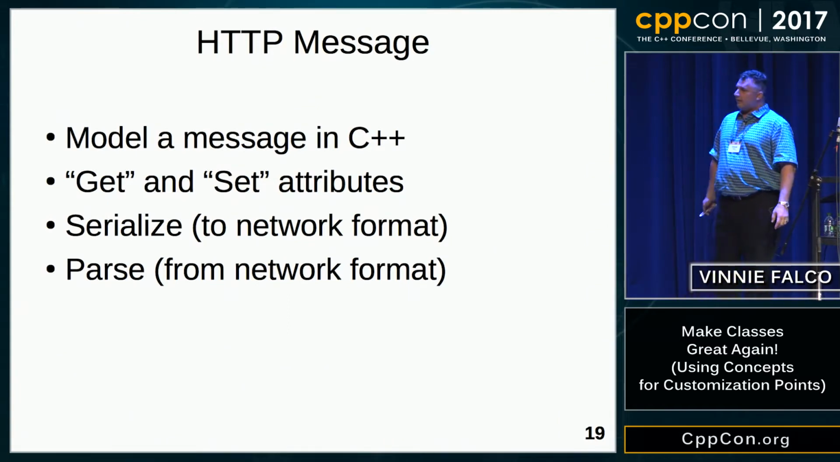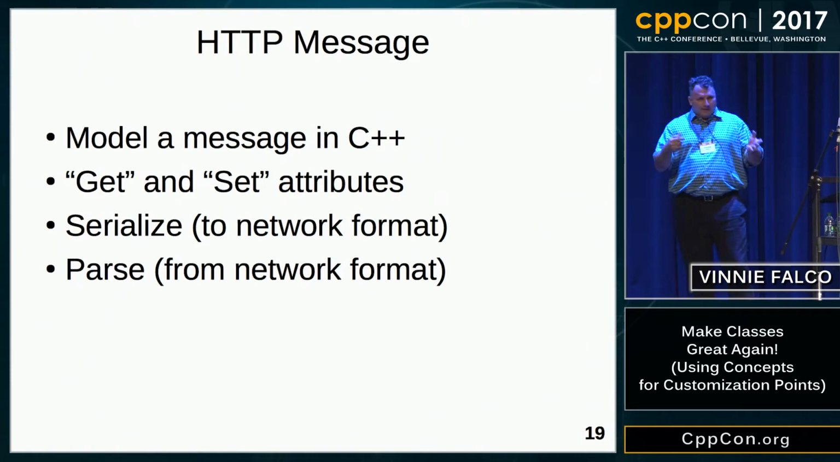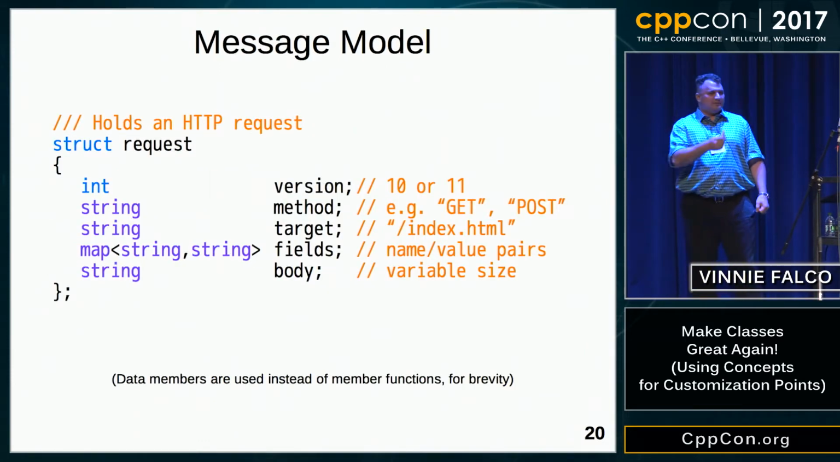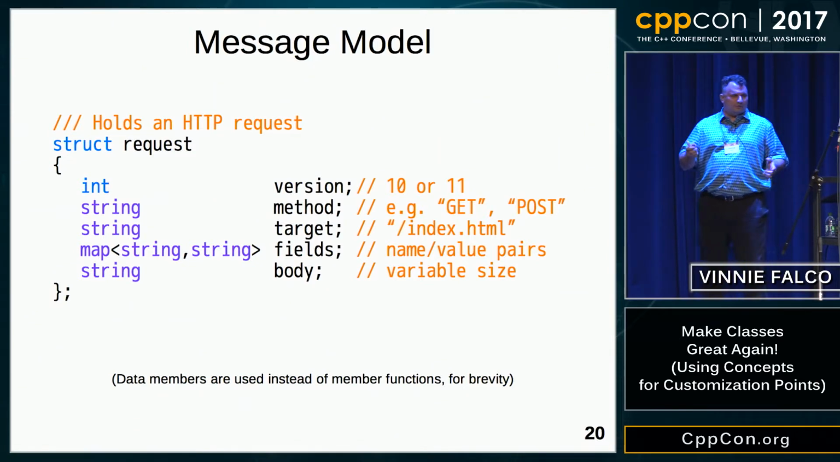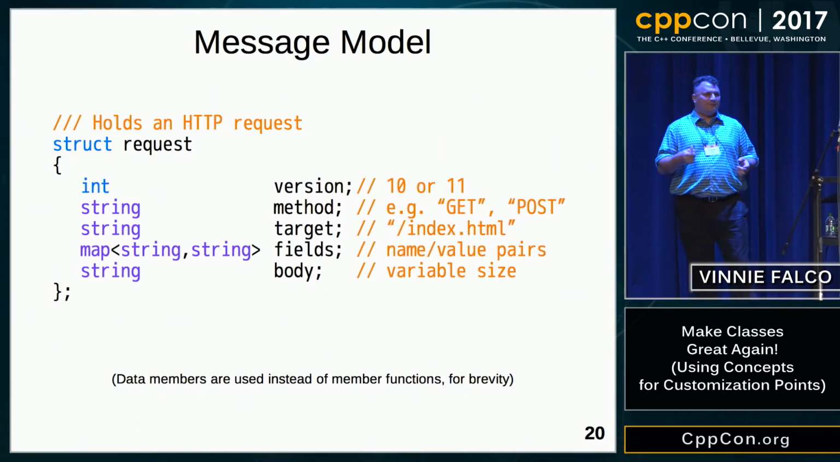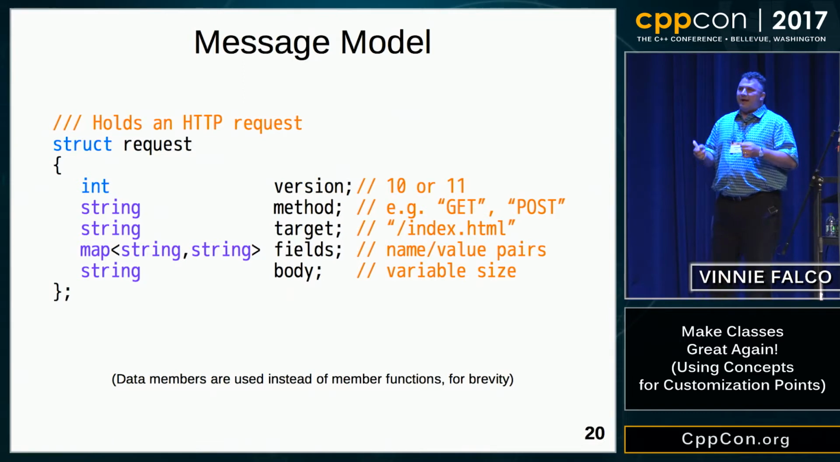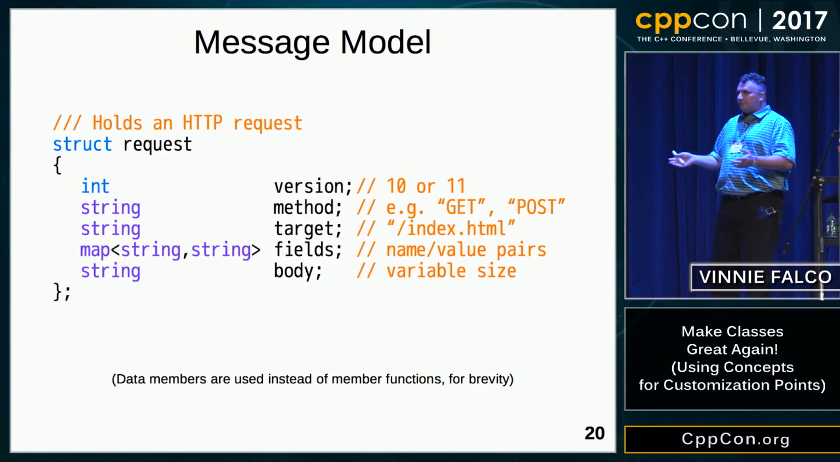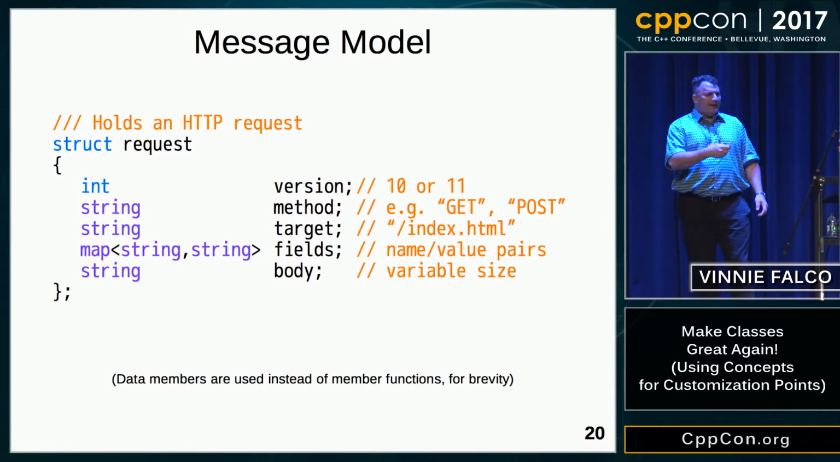So, I'm going to take a stab at making a message container. Here it is. This is a request. You can see the elements of the message. There's a version. We have a couple of strings for the method and target. And then we have the fields. Here I used a map. It's a map of strings. We're mapping the names to the values. Looks pretty reasonable. Then we have the body.